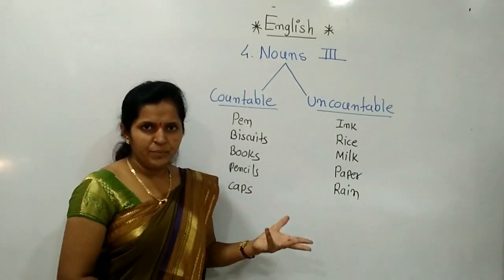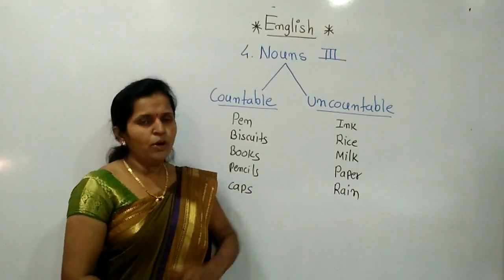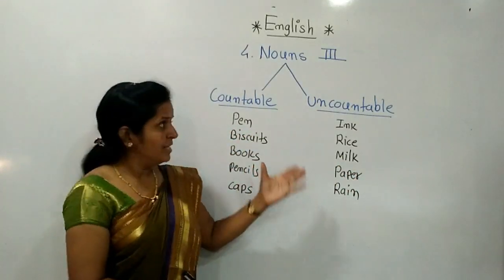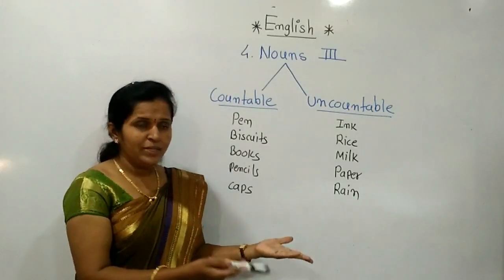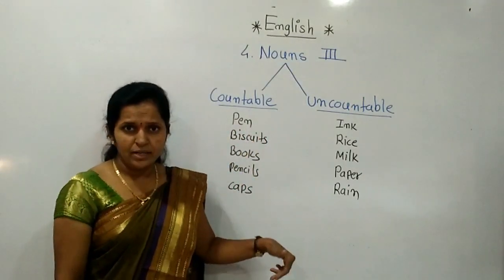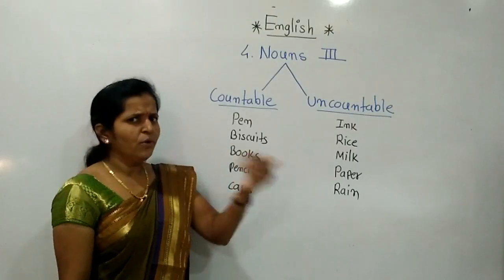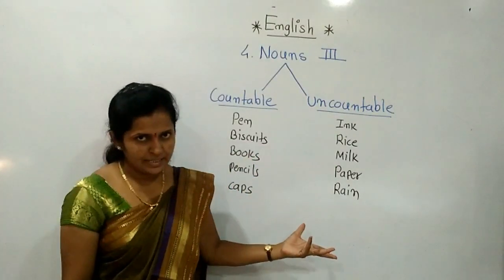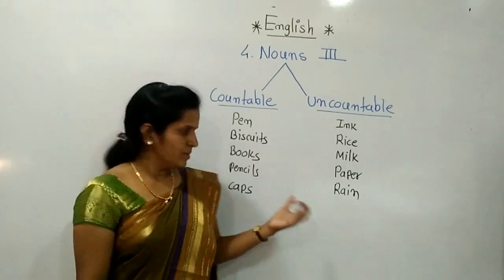Suppose there are some examples. Whenever we can tell that thing in number, or exactly the amount, exactly how much is given, then that is called countable. Suppose pen, we can say that there are so many pens. So many means 10, 20, 50, 100, we can count that. Then biscuits, I have eaten 10 biscuits. Books, there are 5 books, there are 7 books for second standard. Then pencils, I am using a pencil, I have 10 pencils.